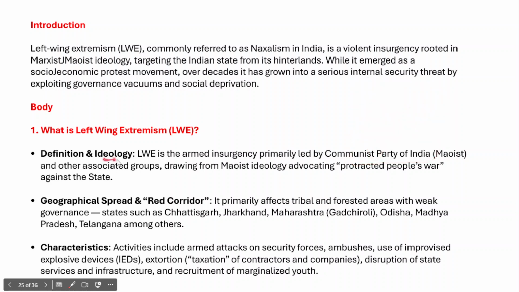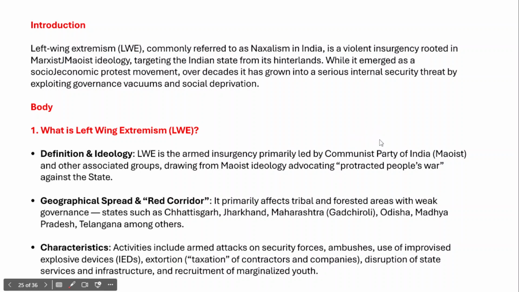And then in the body part of the answer, you just mention what left-wing extremism is. As I've already defined, left-wing extremism is a violent insurgency influenced by the Marxist or Maoist ideology, and in fact it is primarily led by the Communist Party of India, Maoist.